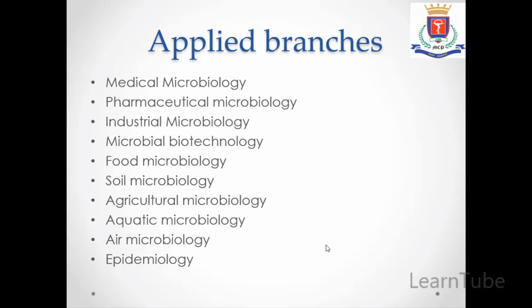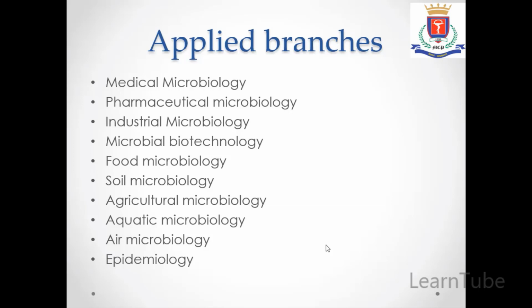alcohols, etc. Microbial biotechnology, it deals with the study of genetic material of that particular microbe and how mutations are caused in that particular microbe and how you can overcome those mutations. Next is food microbiology. It generally deals with the microbes which are involved in the food processing industry.